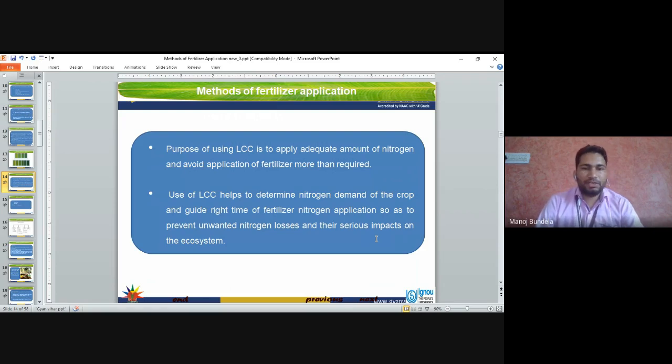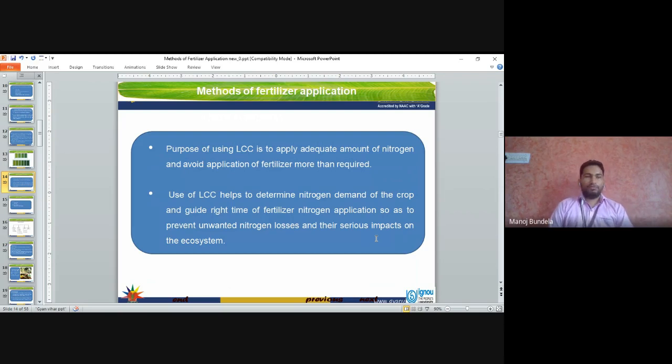Use of the leaf color chart helps to determine the nitrogen demand of the crop. We have to check the right time of nitrogen fertilizer application so as to prevent the unwanted nitrogen losses and their serious impacts on the ecosystem. So according to that, we have to apply the nitrogen.